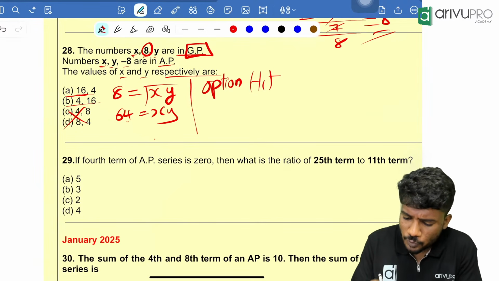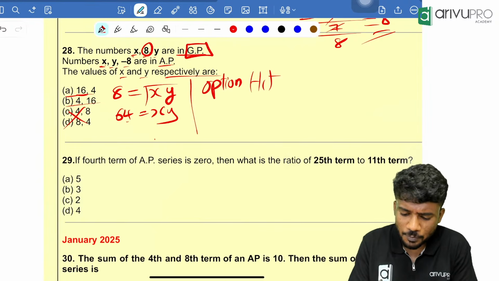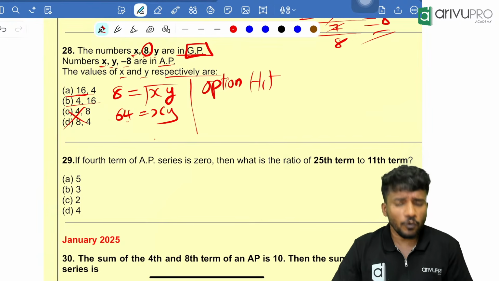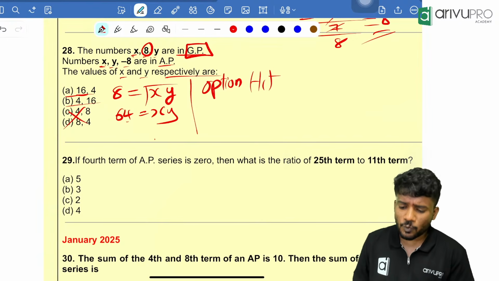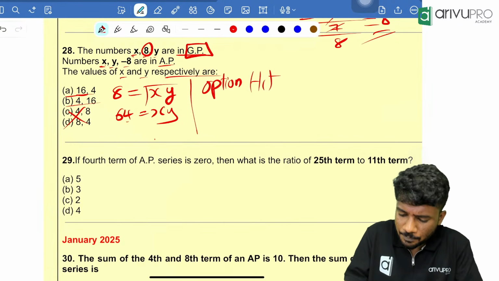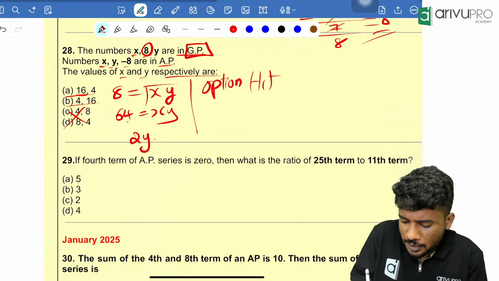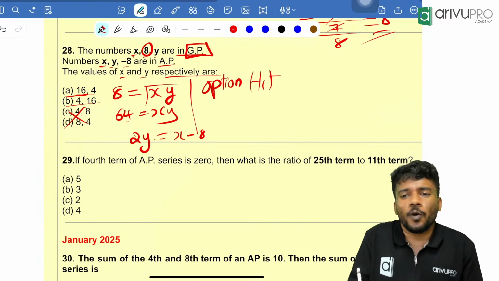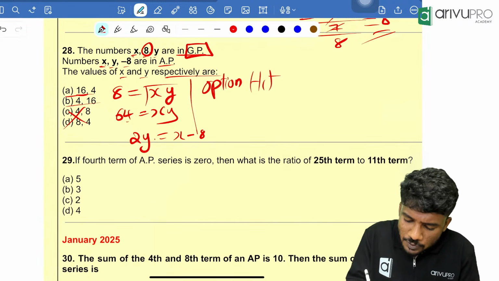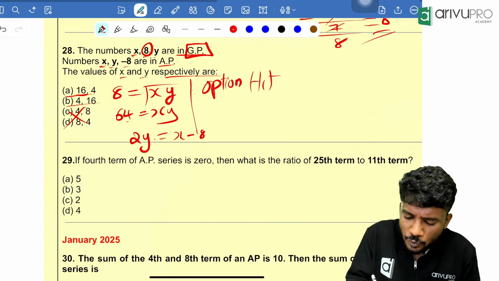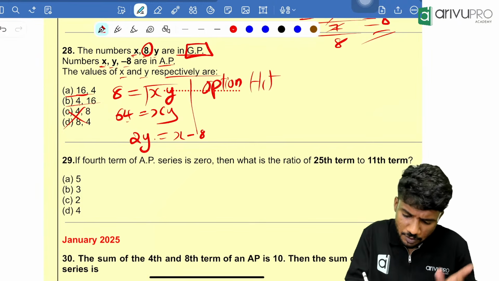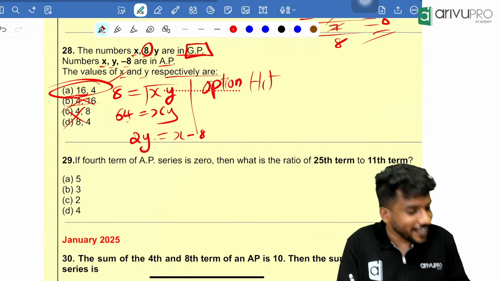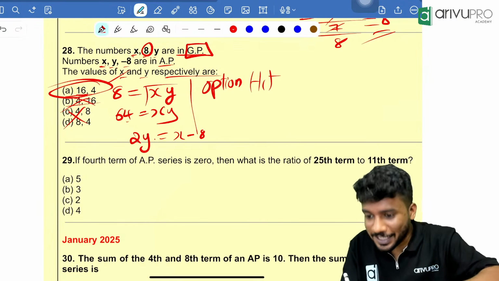Now looking at that, what two options are giving you 64? That is option A, which is 16 comma 4, and 4 comma 16. Now looking at the second condition, that is in AP, 2 times the middle term is equal to x plus the next term, that is x minus 8. Now people, 2 times y over here, if you look into the second option, that is not possible. You should go for the first option itself. So option A is your answer. Can we continue? Yes. Next one.